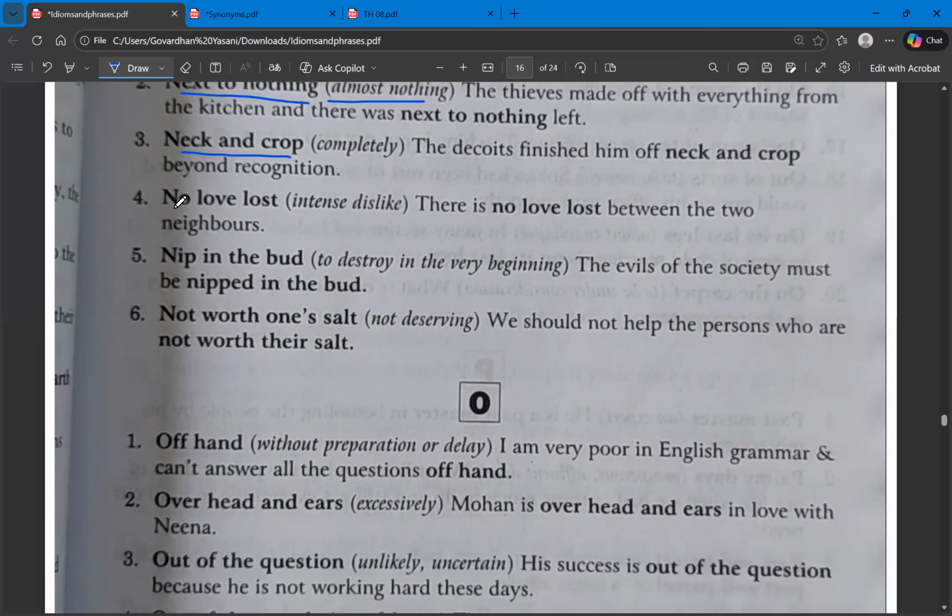Fourth one is no love lost. No love lost means you have so much hatred for a person that there is no love that is lost on him. That is the meaning of no love lost. It means intense dislike or intense hatred.